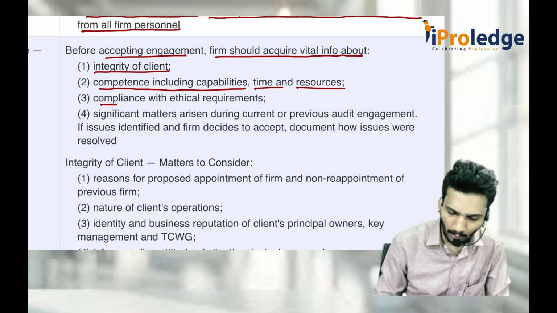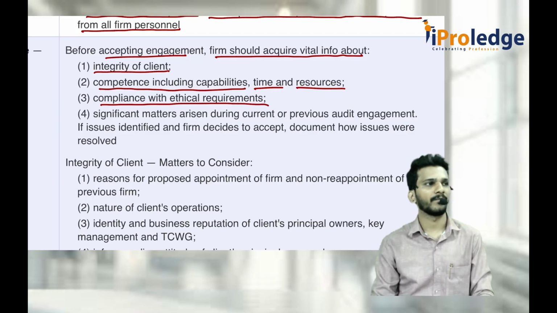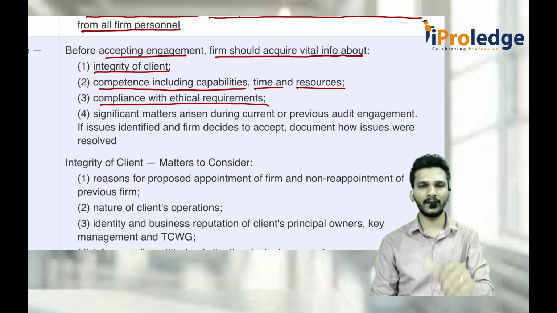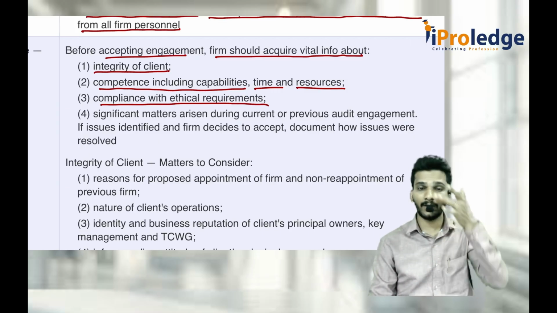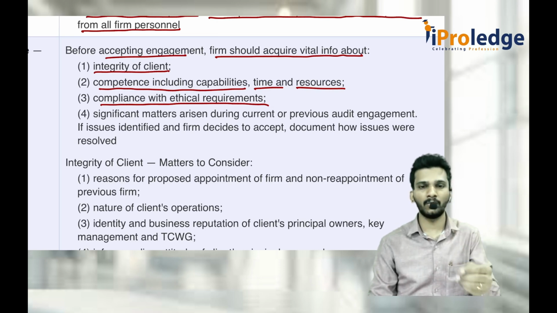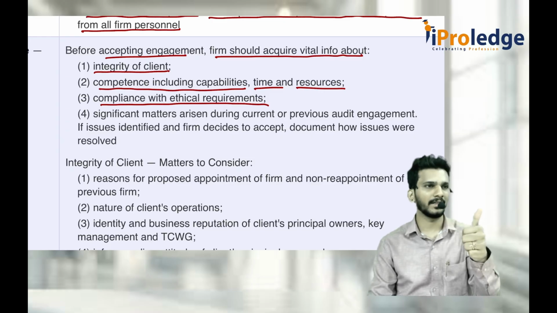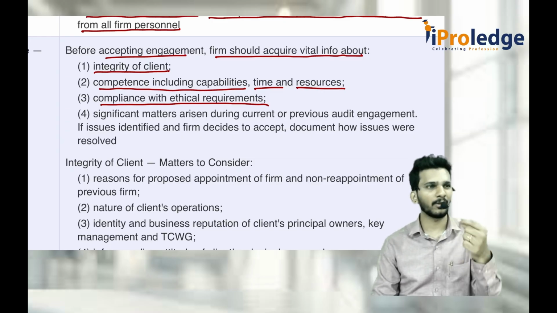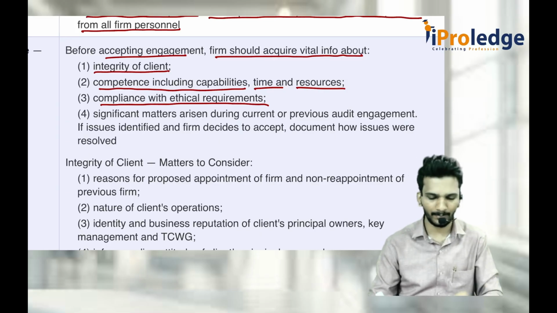Again, you check whether you are compliant with ethical requirements or not. One is you are eligible to do the work, I agree, you have everything. But are you really compliant with ethical requirements, like threats to independence and the fundamental principles of ethics? If all those are complied with, then accept it.